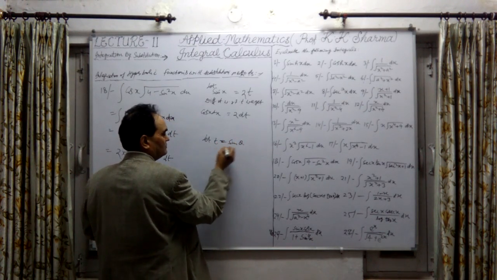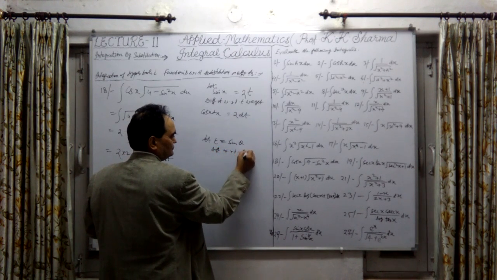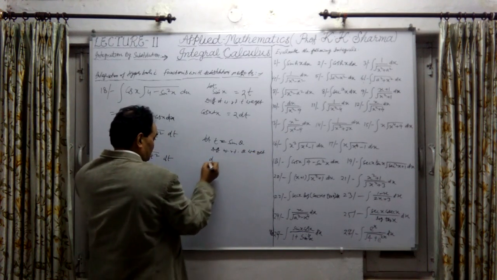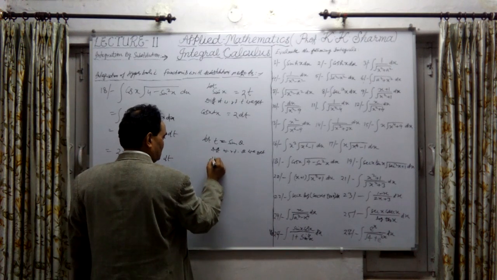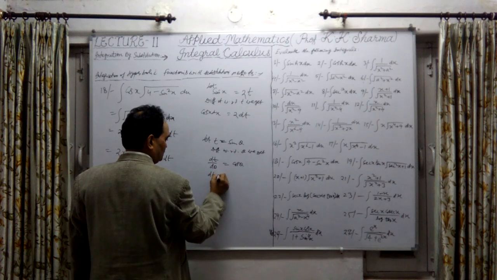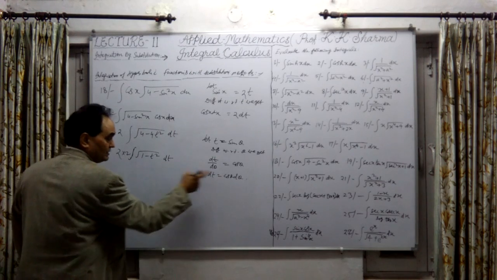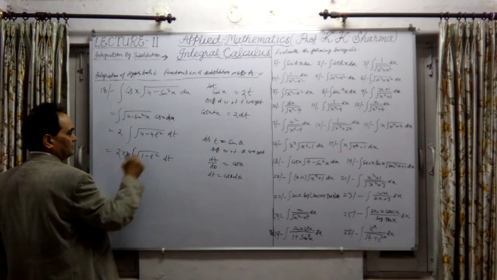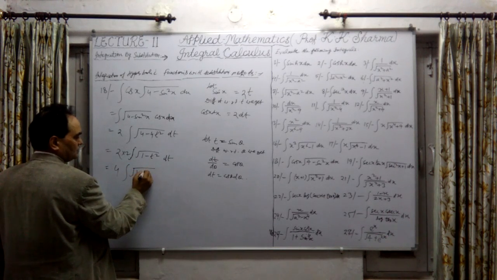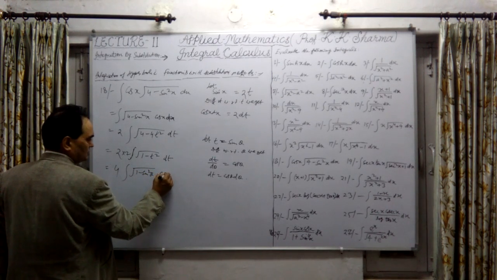Okay, so therefore differentiating with respect to theta, we get dt upon d theta equal to cos theta. That means dt is equal to cos theta into d theta. Substituting this value in place of dt and in place of t, it will be 4 sign of integration under root 1 minus sine square theta into cos theta d theta.